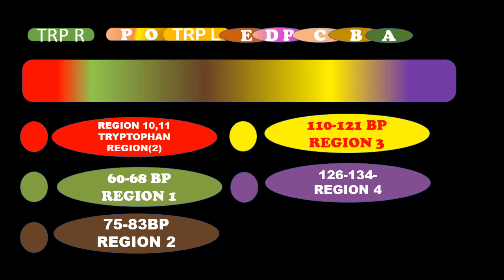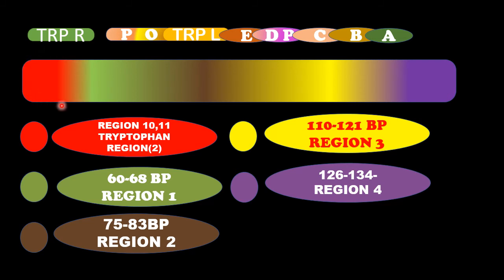And the brown region, 75 to 83 base pairs, is known as region 2. And 110 to 121 base pairs is known as region 3. And the 126 to 134 region is known as region 4. In this gene itself there are 4 regions, and another region which is responsible for tryptophan synthesis.